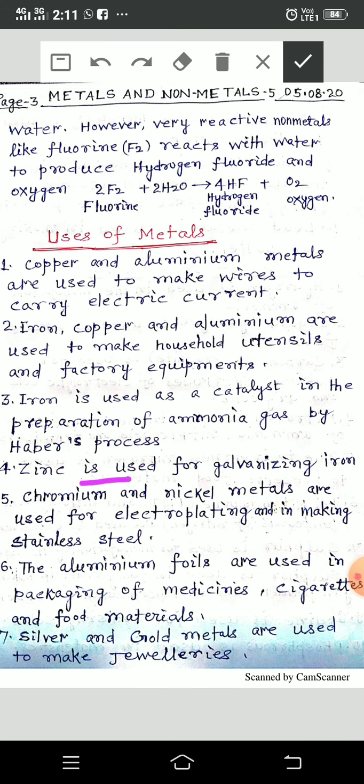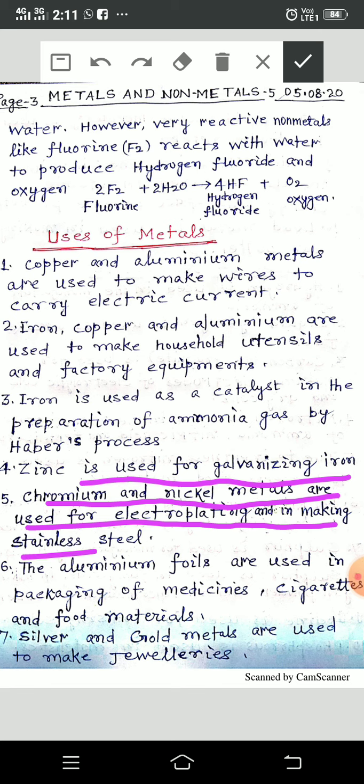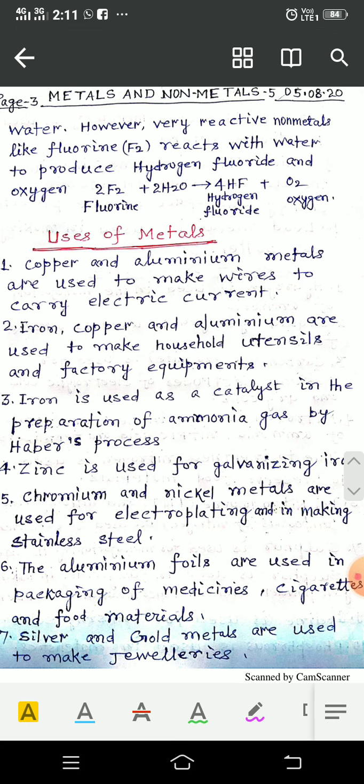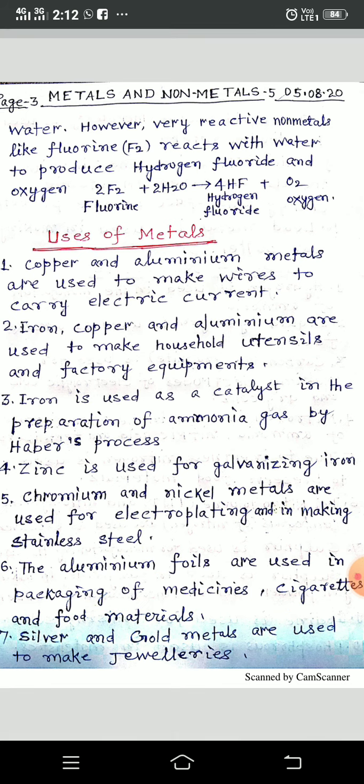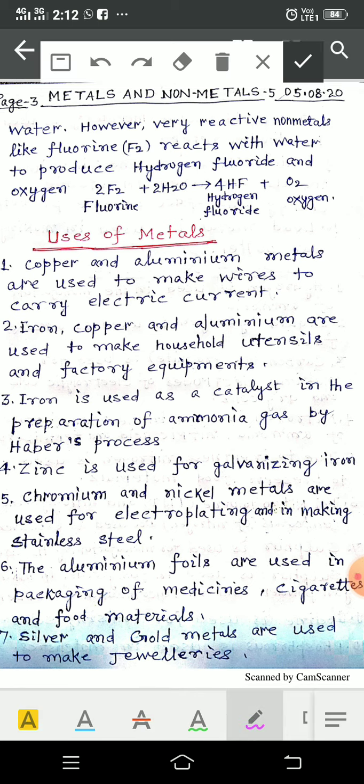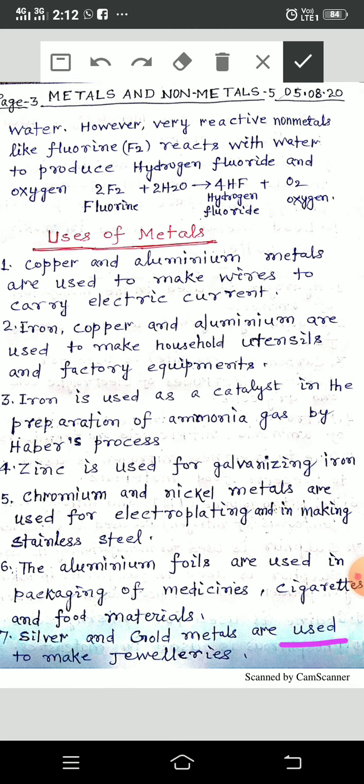Zinc is used for galvanizing iron. Chromium and nickel metals are used for electroplating and making stainless steel. Aluminum foils are used in packaging of medicines, cigarettes, and food materials. Silver and gold metals are used to make jewelries.